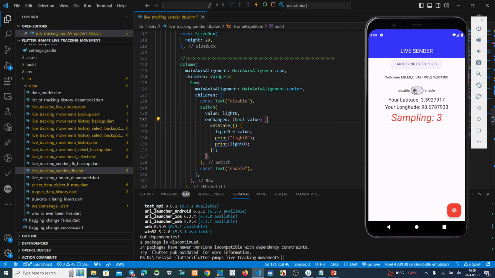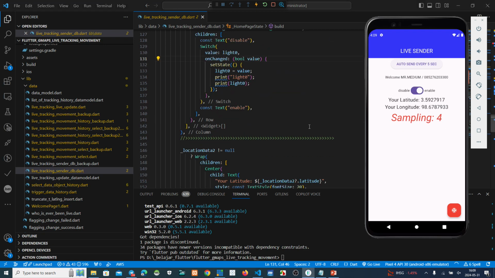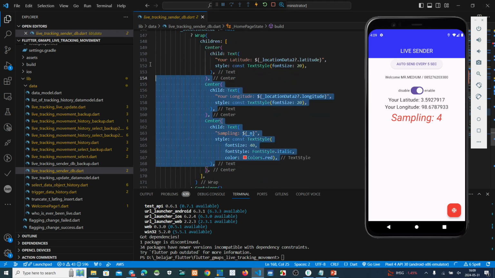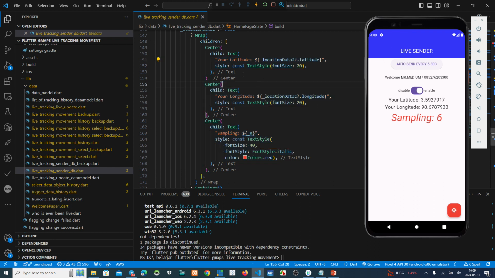If we click here, the counter increments again. This is a display on my virtual device. This one, your latitude, your longitude, sampling, and so on. This is to make a presentation on my virtual device, so we show this information on my smartphone.